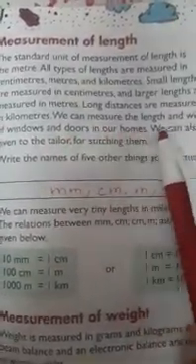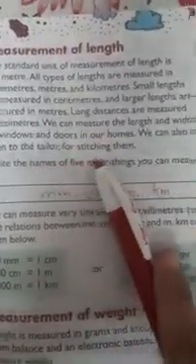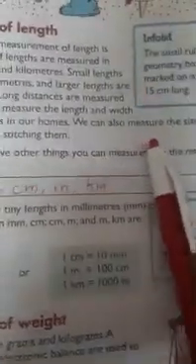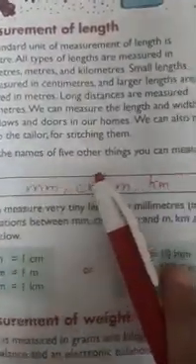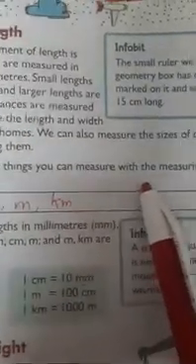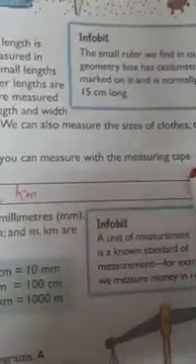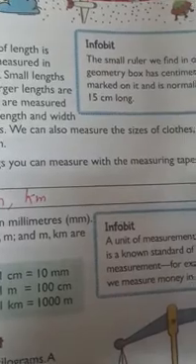We can measure the length and width of windows and doors in our homes. We can also measure the sizes of clothes to be given to the tailor for stitching them. So write the names of 5 other things you can measure with the measuring tape. What are the things you can measure?